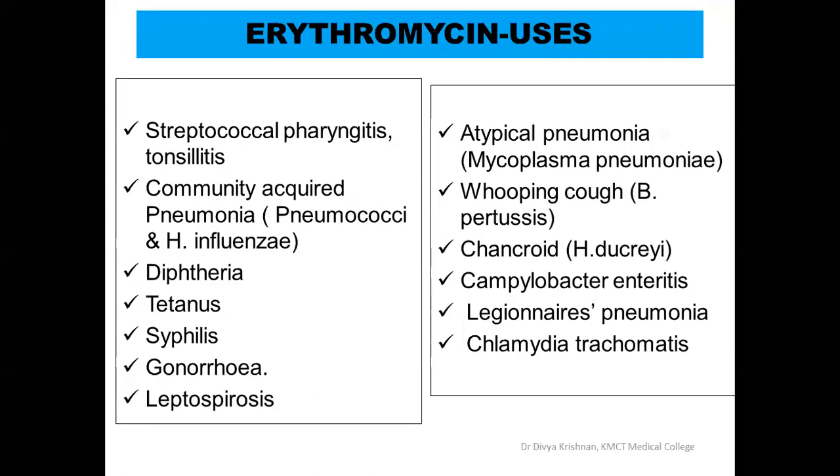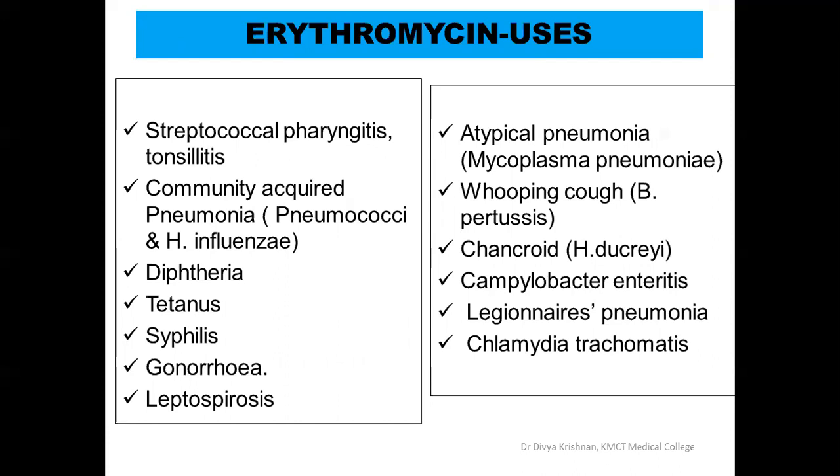Now the erythromycin uses. So the uses are directly translated from the spectrum. Whichever bacteria we have studied in the spectrum, the same thing will be translated here as uses. So if you want, you can correlate the spectrum and the uses.